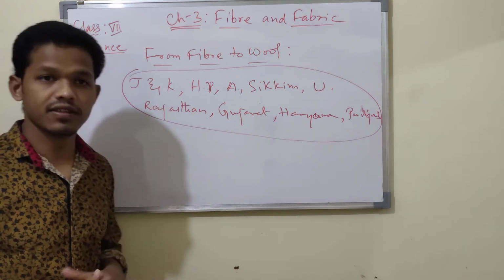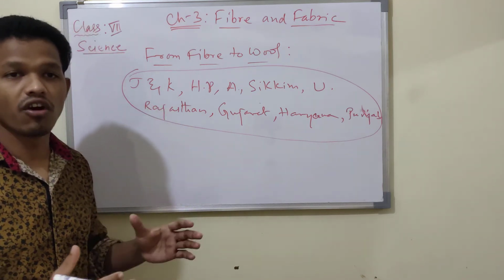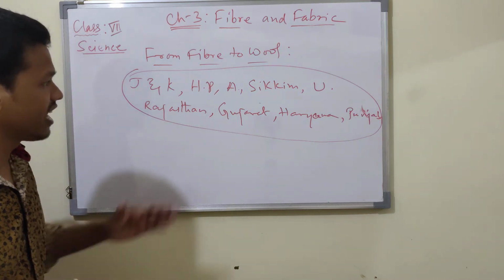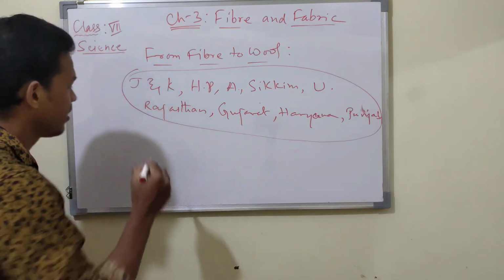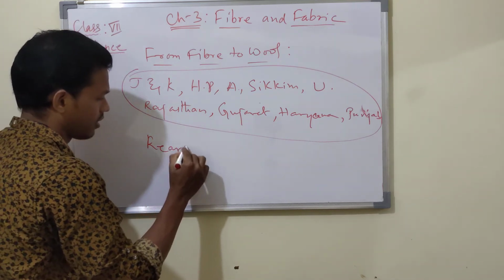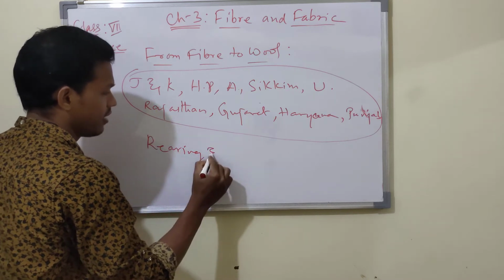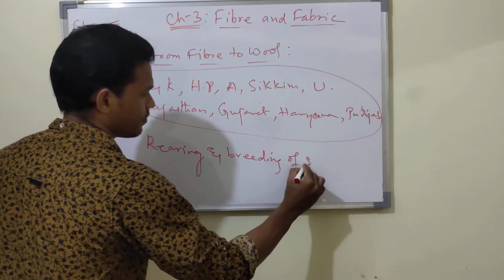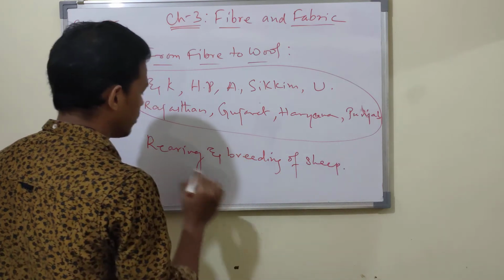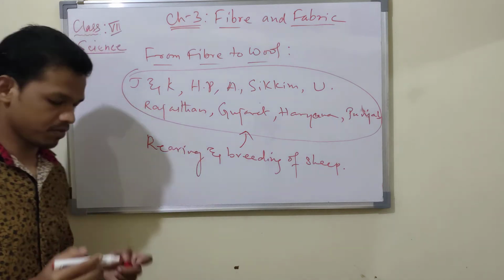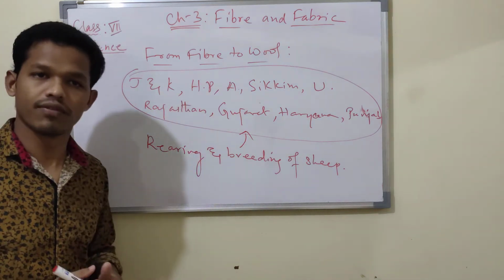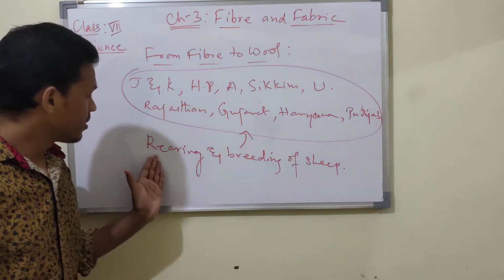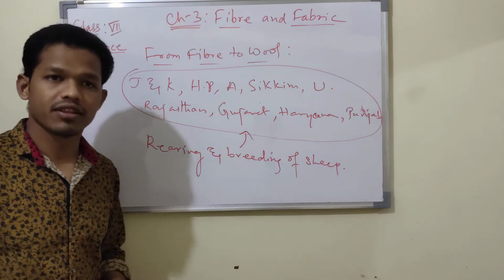Most probably these are the states where sheep are abundant, and where rearing and breeding of sheep mostly take place in our country.